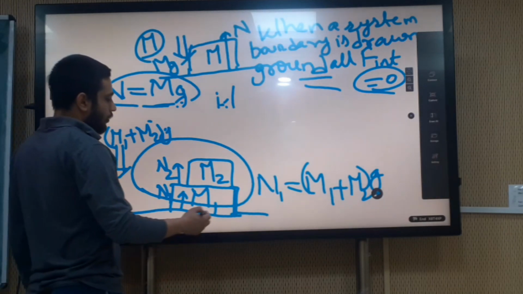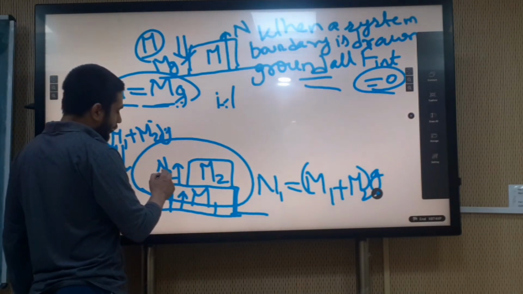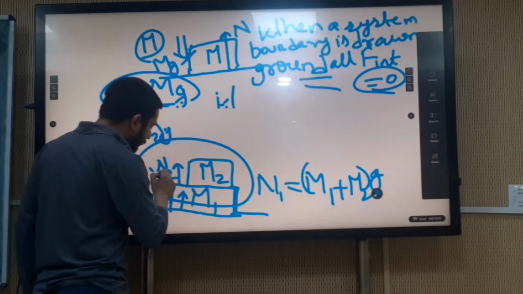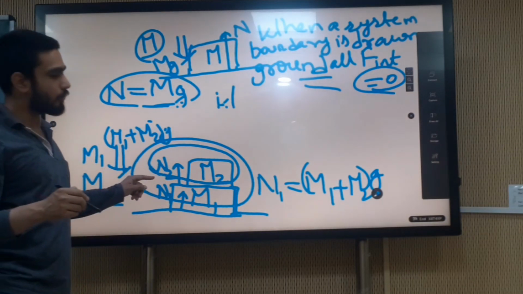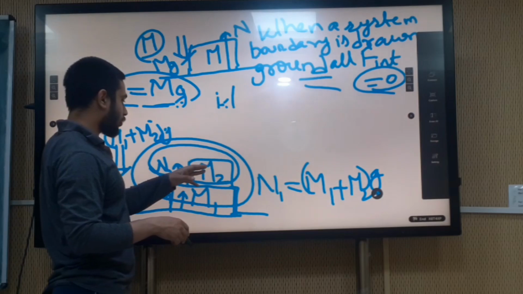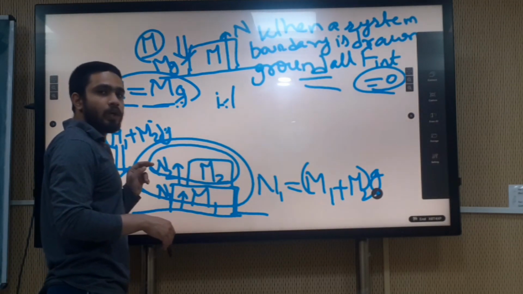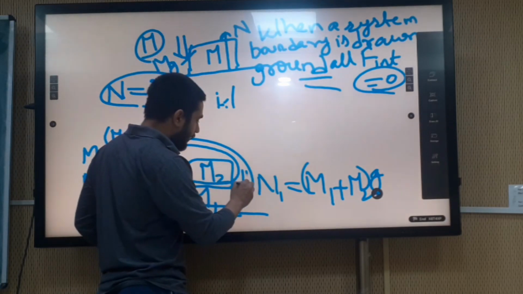And how will N2 be found? For this we will do the force balance, and now we will draw the system boundary here. Now N2 will be an external force when we draw the system boundary here, because the system boundary is drawn for M2. So we will count the external forces, and also this M2g will be an external force.